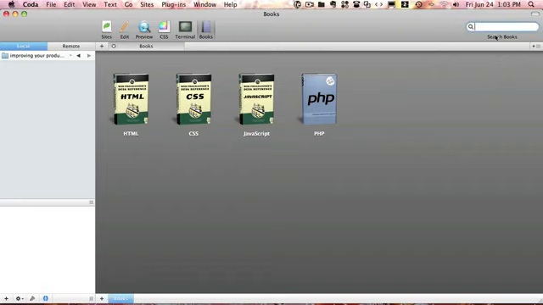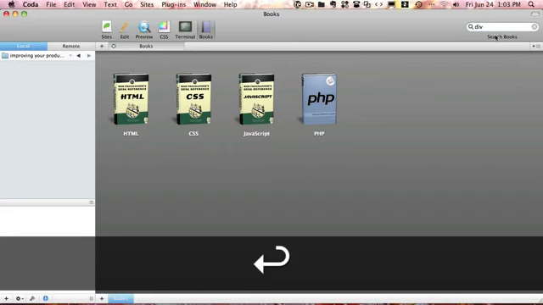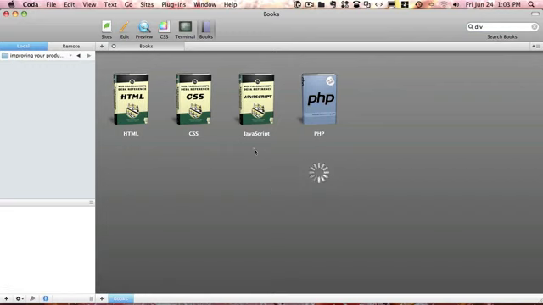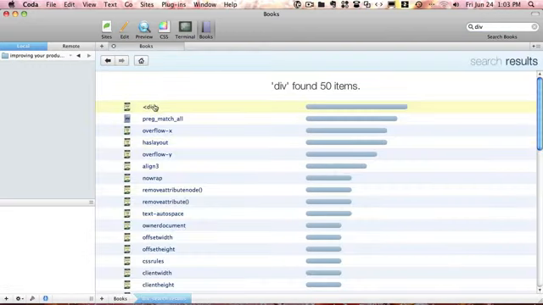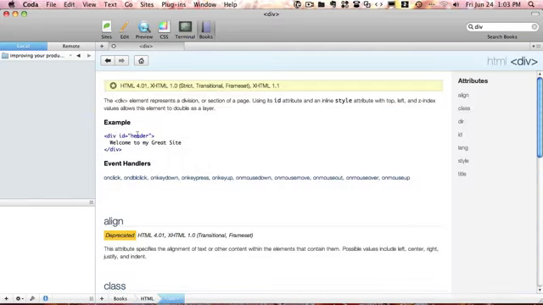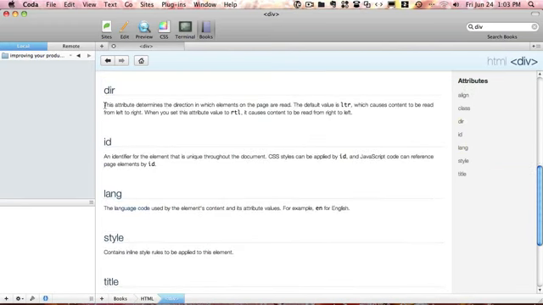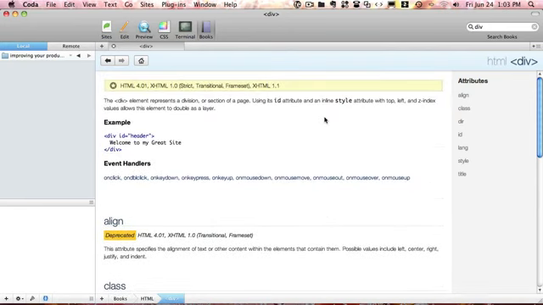So all you gotta do is go here and search for it, and it's gonna search in its library, gives you a list of results, and then you can just see an example, some event handlers, some attributes here that you can click, and it takes you to that attribute with an explanation, and it's very, very handy.